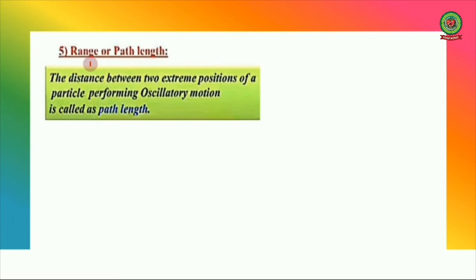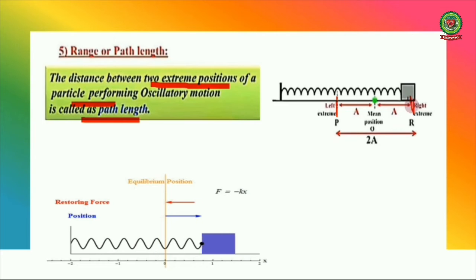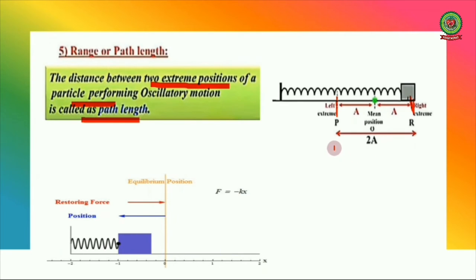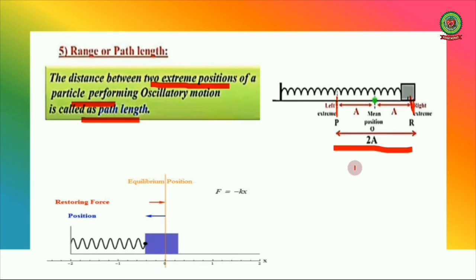Next term is range or path length. The distance between two extreme positions of a particle performing oscillatory motion is called path length. So here the distance between this extreme position and this extreme position is called path length. So it is equal to a plus a, which is equal to 2a.